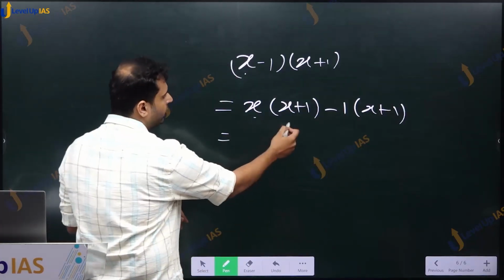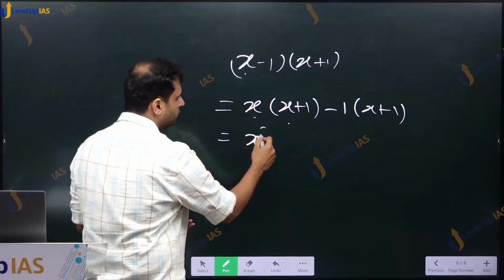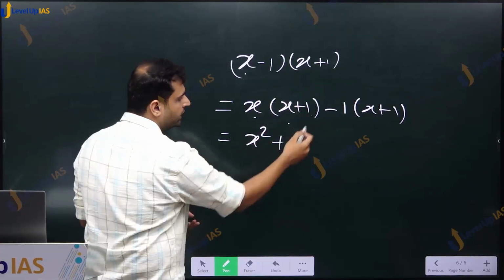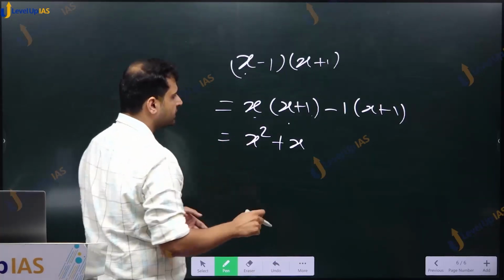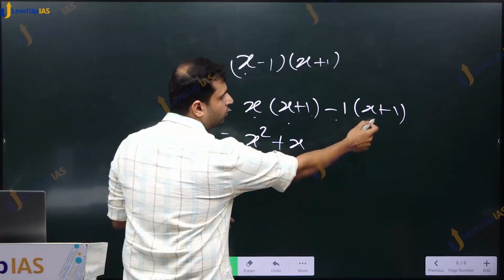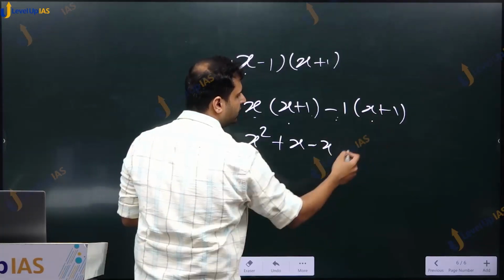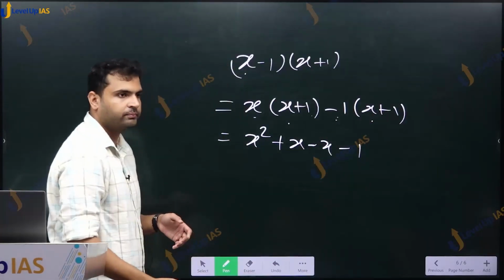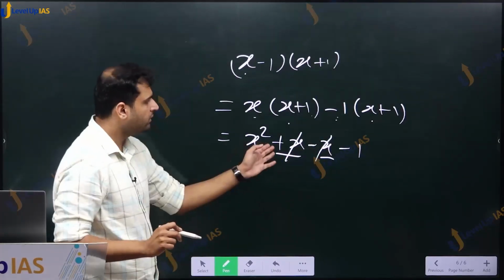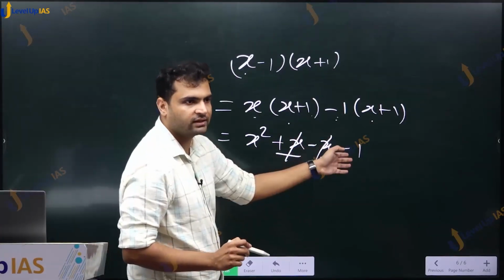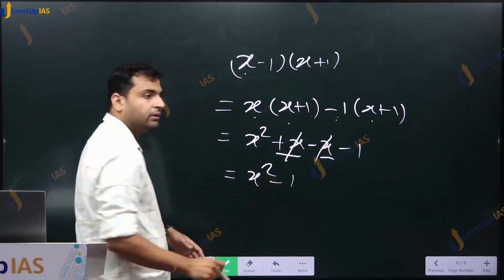This is equal to x into x is x square, plus x into 1 is x. This is minus 1 into x is minus x, and minus 1 into 1 is minus 1. This plus x and minus x will get cancelled. Plus x minus x is 0. So we have x square minus 1.